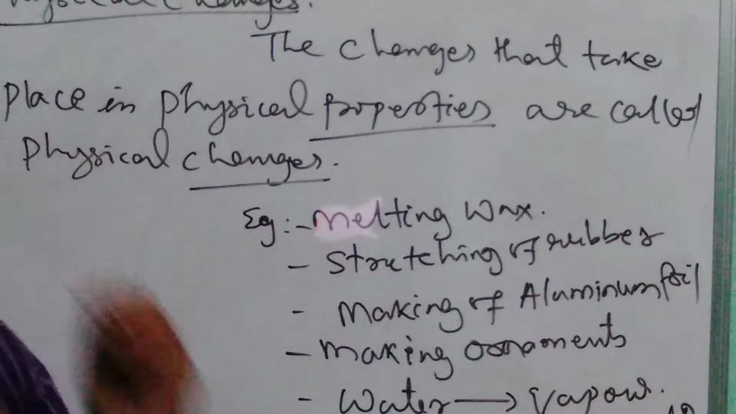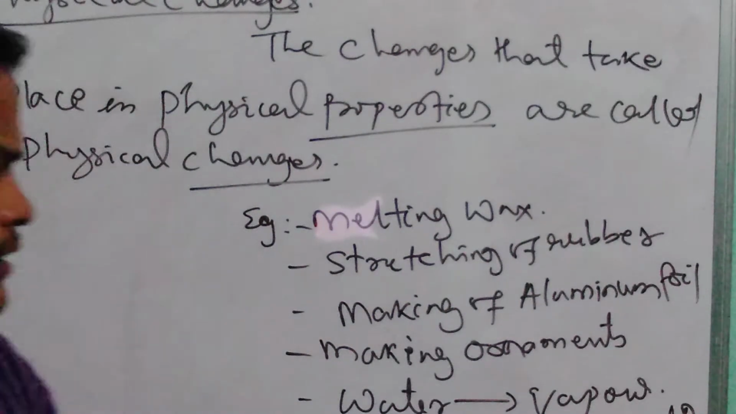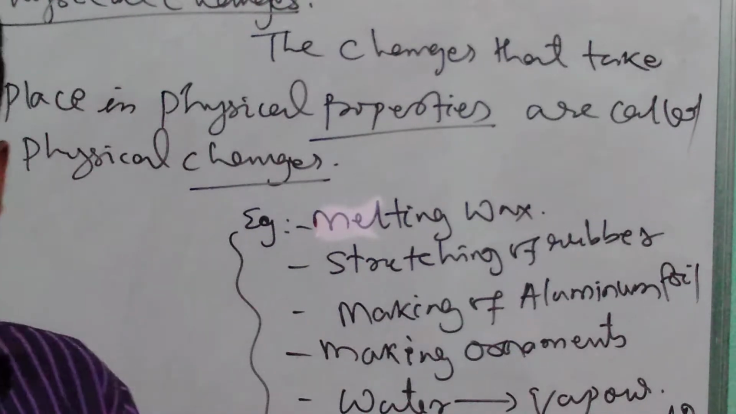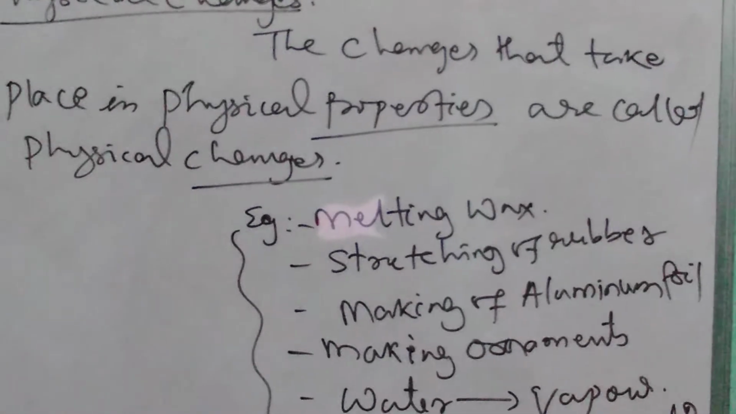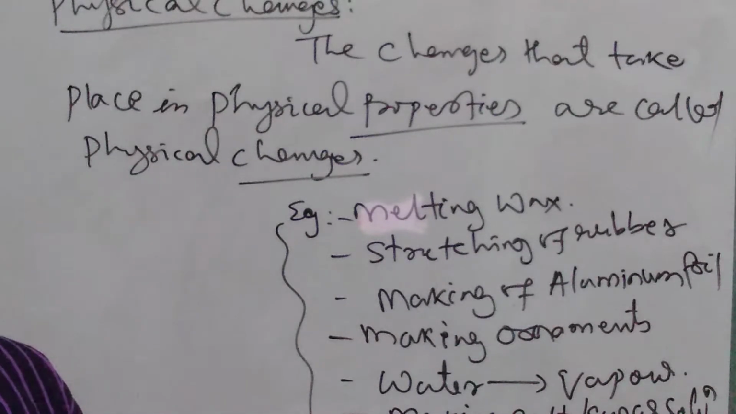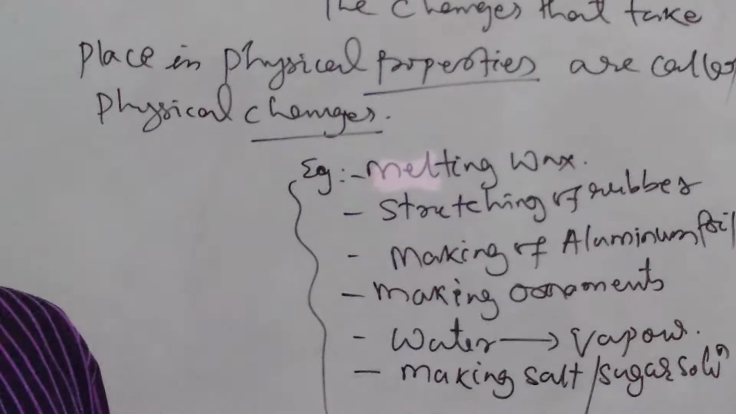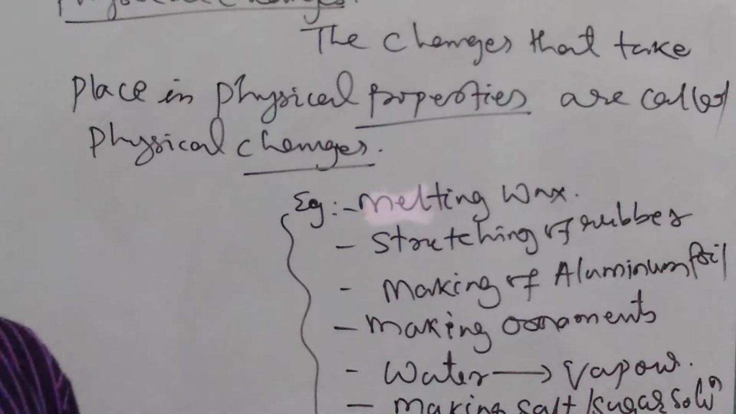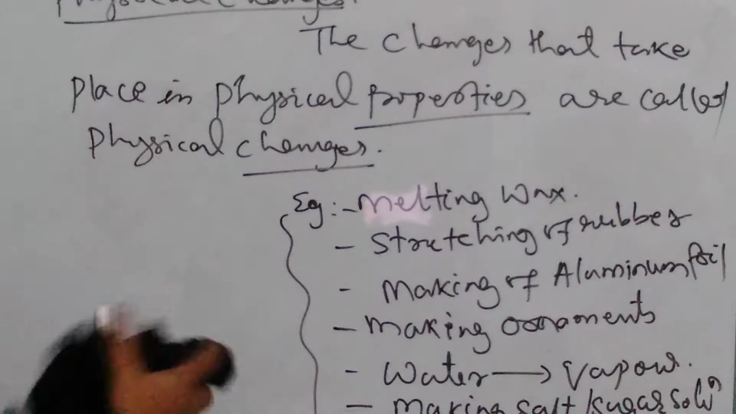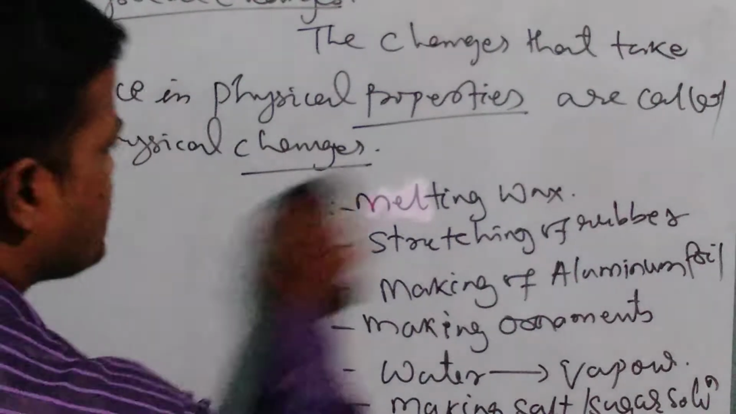So these are called physical changes, because these changes are reversible changes, as we have already written. So these changes are called reversible changes. Let us see, these are the examples. Now see the characteristics.